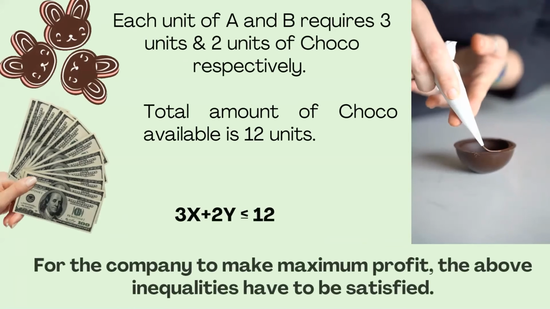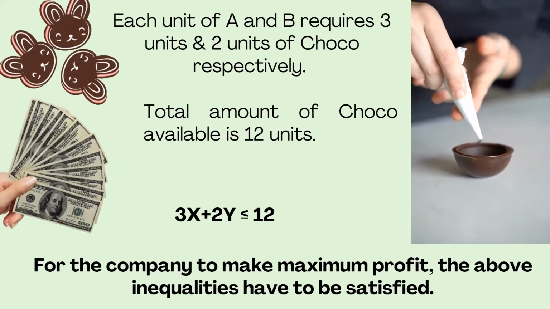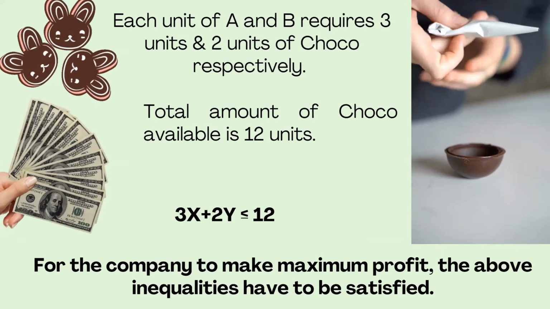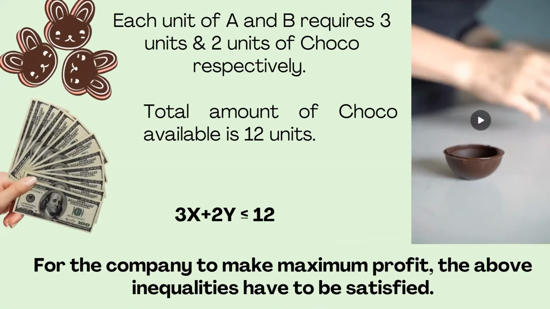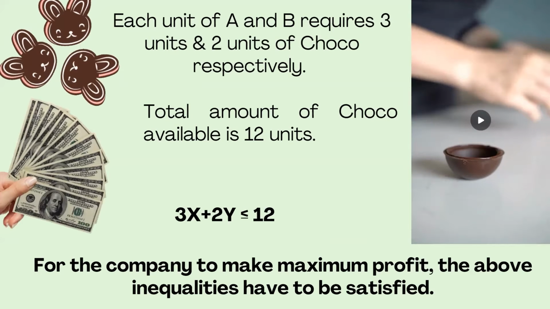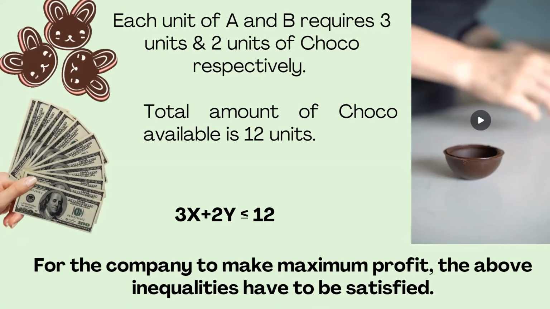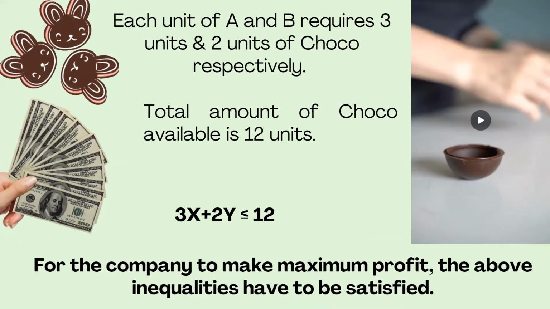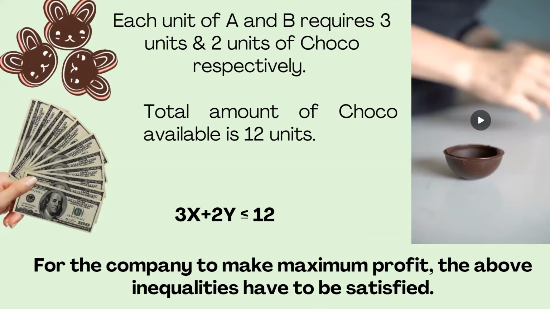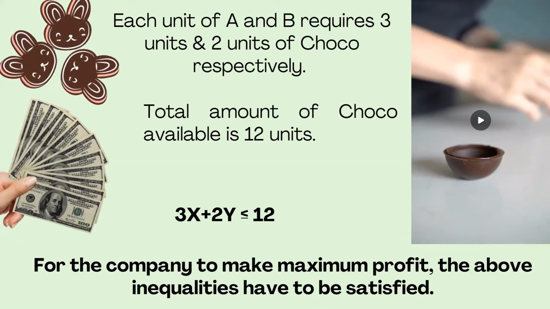Now moving on to the next situation. The chocolates A and B need 3 units and 2 units of choco, and the total available amount is given as 12 units. For chocolate A, we need 3 units and for chocolate B, we need 2 units, and the total units available is 12. So now we can formulate another equation: 3x plus 2y less than or equal to 12.